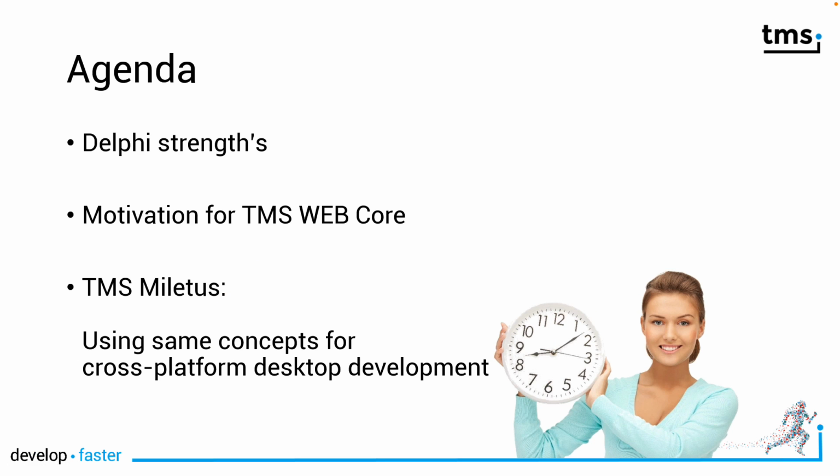So this is how I structured this session. First of all, I'm going to give you Delphi's strengths, why you use Delphi. And then I'm going to give you a motivation why to build web applications nowadays with TMS Web Core. And TMS Web Core does not only give you the ability to build web applications, no, with TMS Miletus, you can build web-based applications that you can compile for the desktop so that they run on multiple platforms. And the Raspberry Pi happens to be one of those platforms.